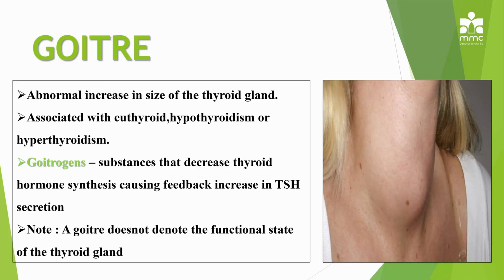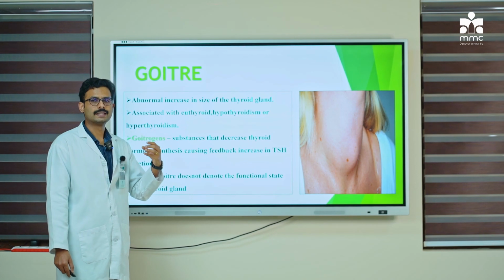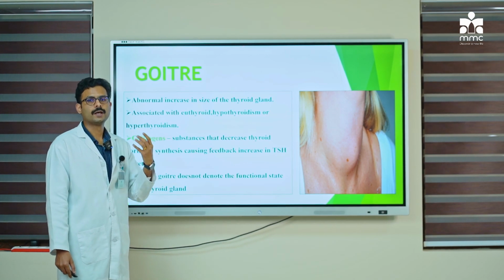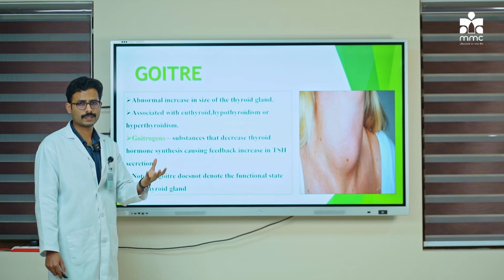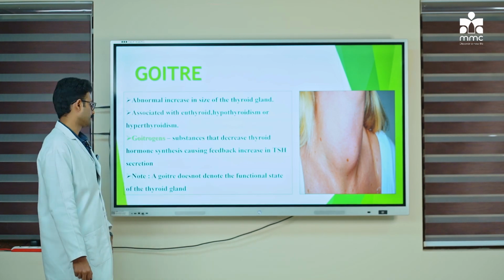There are certain substances called goitrogens that usually decrease thyroid hormone synthesis. Whenever thyroid hormone synthesis is decreased, there is a feedback increase in TSH, which stands for thyroid stimulating hormone. Whenever this occurs, there is stimulation of the thyroid gland, which in turn results in enlargement of the thyroid gland, resulting in goiter.